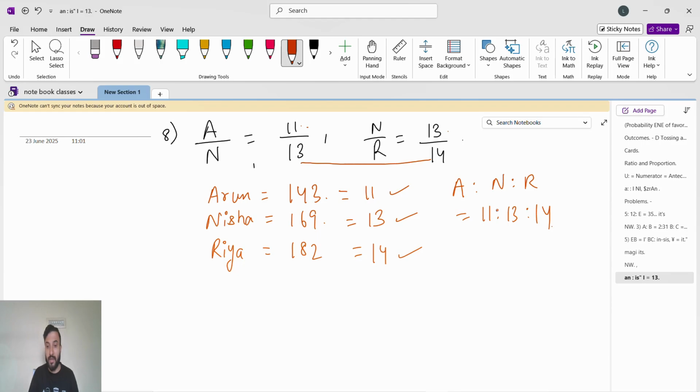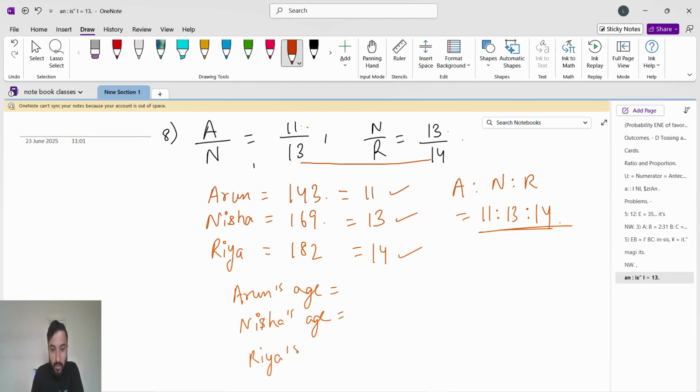Very important thing, guys, understand one thing here. This is a ratio. If you want to write in a number, like Arun's age, then Nisha's age, then Ria's age, you have to remove this ratio and in place of that add the x.